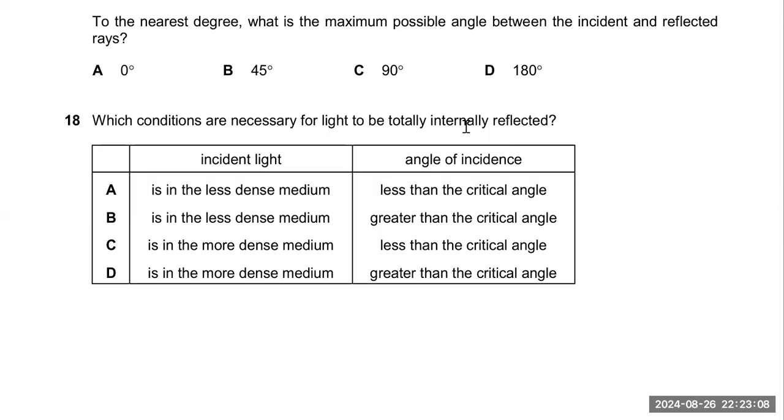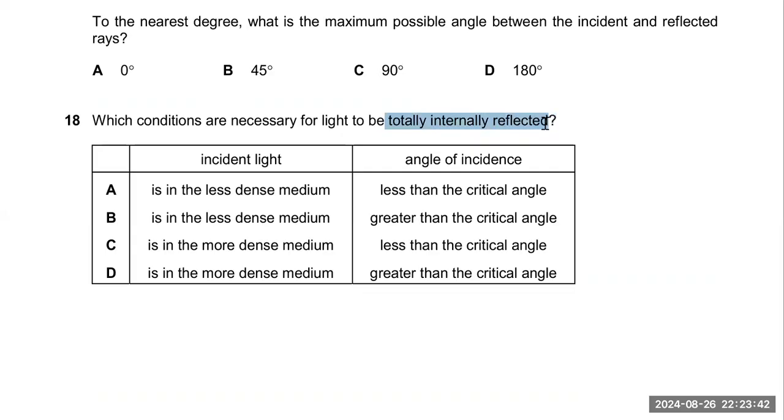In the physics lab experiment we use a glass slab, which is a more dense material, and the other material is air, because when you shine light from glass, the more dense material, it is refracted into the less dense material, that is air. This is the first condition.